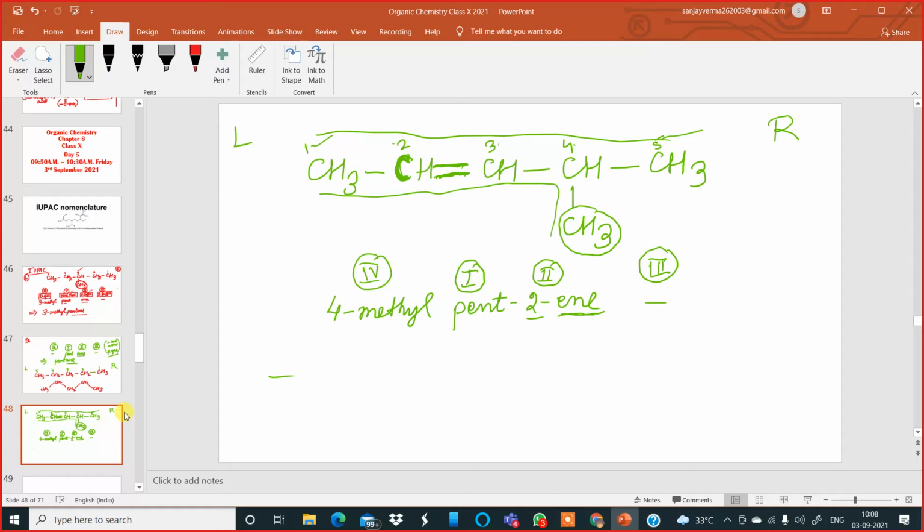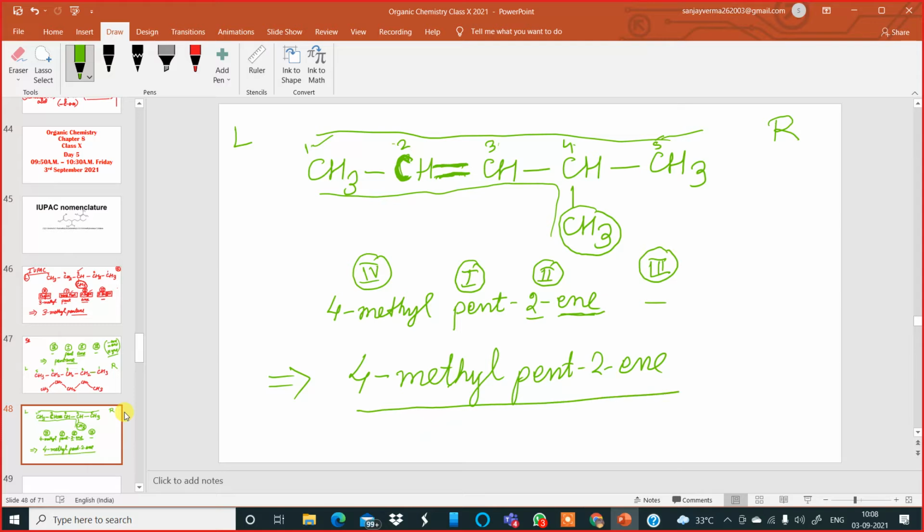So I write this properly: 4-methylpent-2-ene. This is the correct answer. So this is one very good example. Just note it down: 4-methylpent-2-ene.